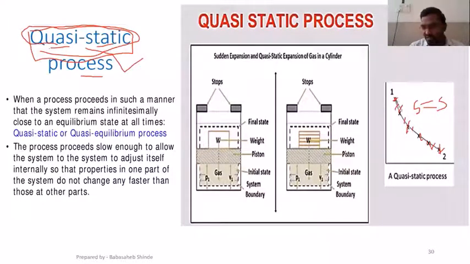Additionally, this process has to be extremely slow. So what are the characteristics of a quasi-static process? The process has to be extremely slow. It should have an infinite number of stages, and each and every stage has to be in equilibrium with its surrounding. And if all these conditions are there, the process is said to be a quasi-static process.